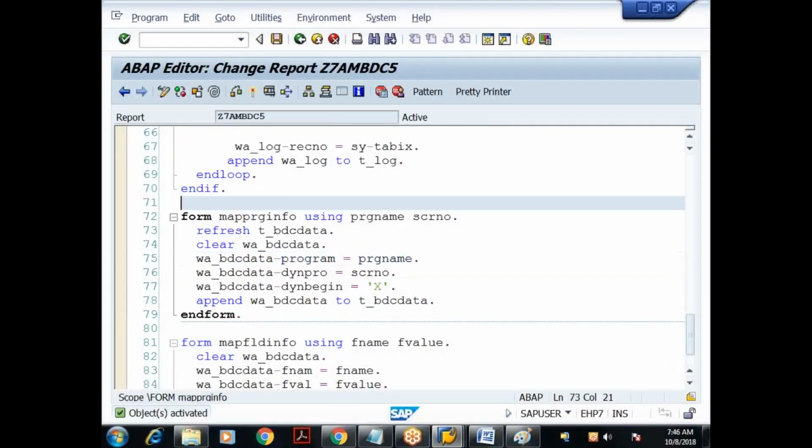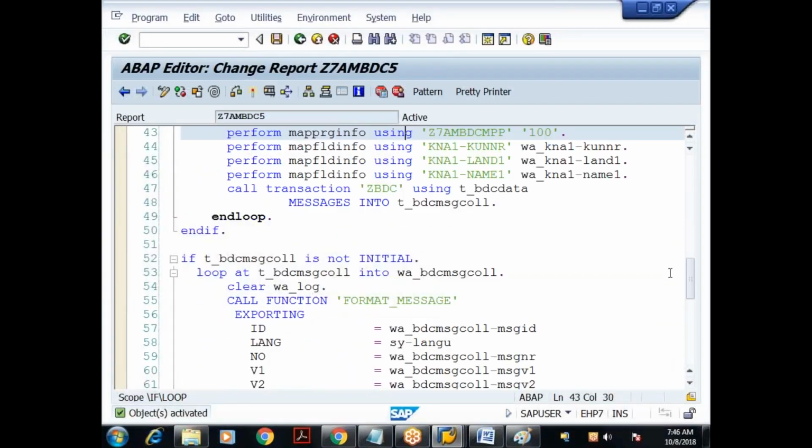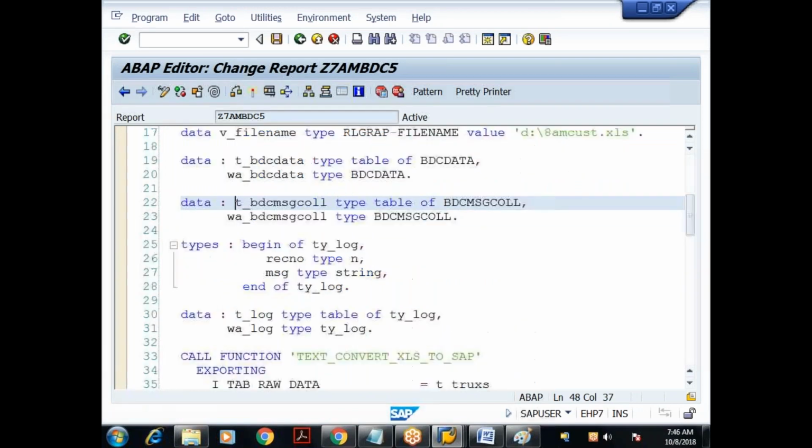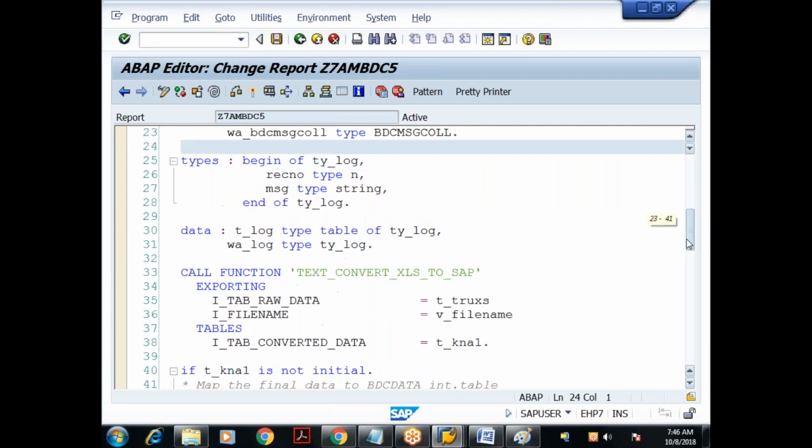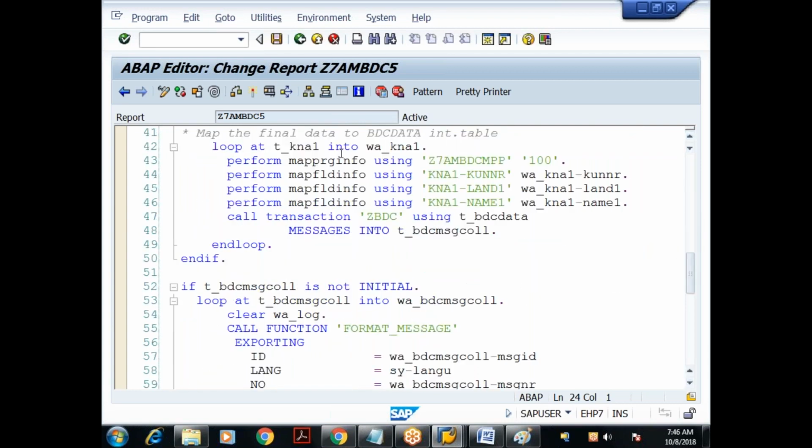So I'll just repeat this. What is the only change I've made here? While calling the transaction, I'm using the addition MESSAGES INTO. This internal table should be of type BDCMSGCOLL, so I specified that. When you're doing the data migration, what do we get on the screen?